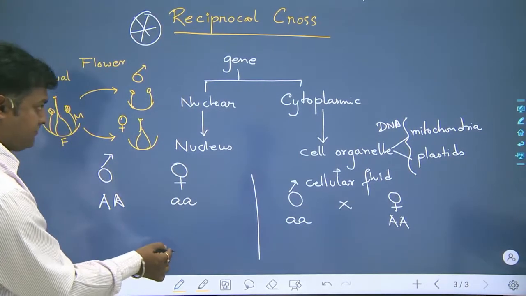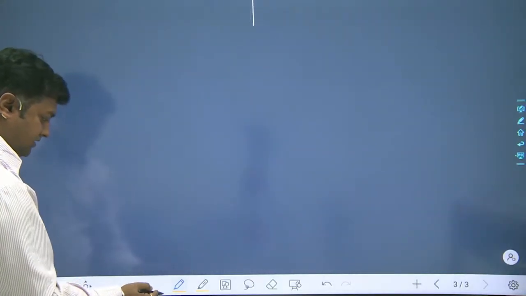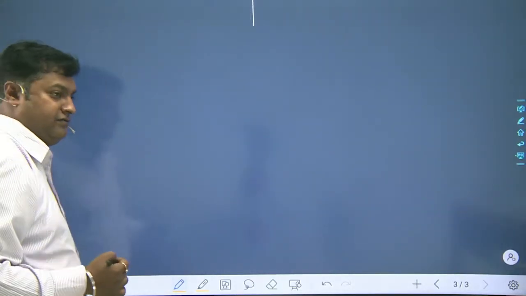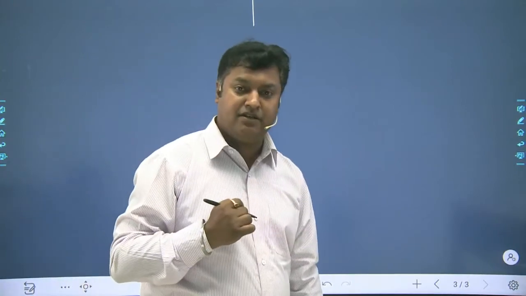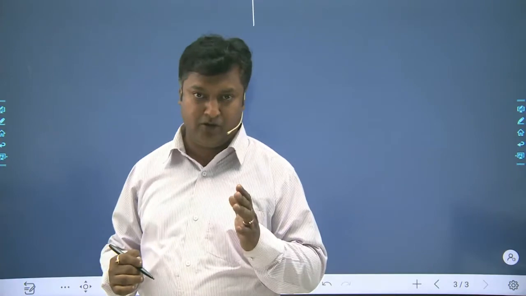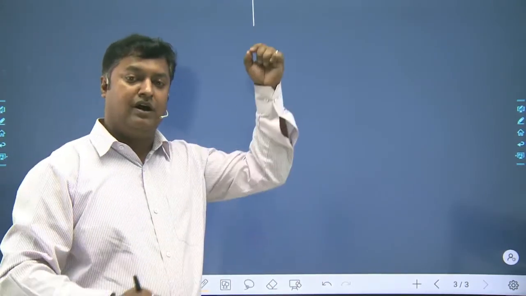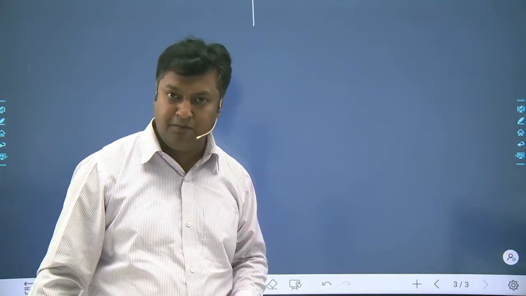After this, you must have an idea of what the work of a male gamete is and what the work of a female gamete is during sexual reproduction. The concept we use here will help us understand the reciprocal cross.